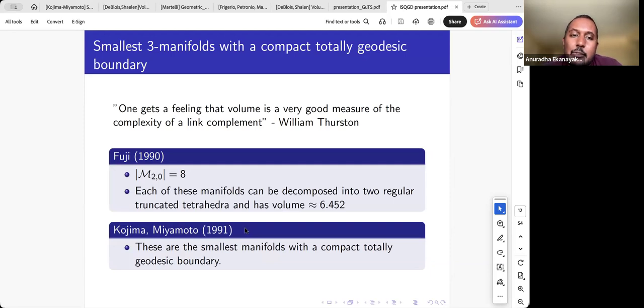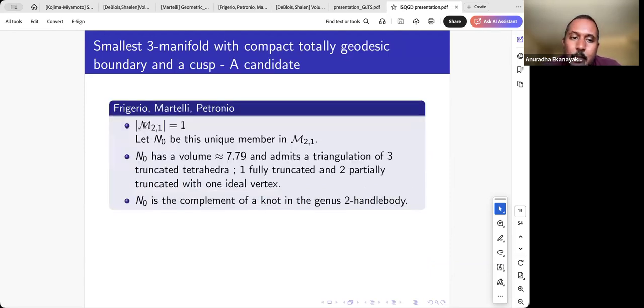And the place to look is M of 2,1. These are the manifolds with genus 2 boundary and 1 cusp, and also admit the minimum number of tetrahedra, which is 3 in this case. So Frigerio, Martelli, and Petronio studied these classes and classified them for small G and K. In particular, they showed this class, M of 2,1, actually has 1 member. So that will be my candidate.